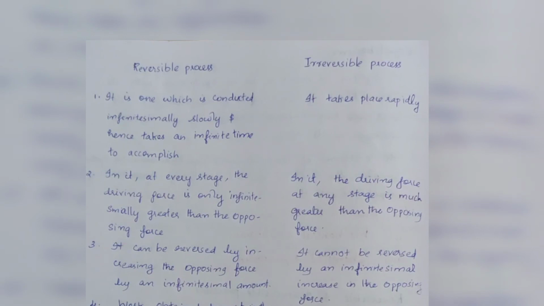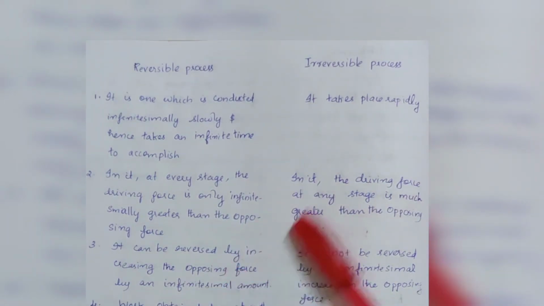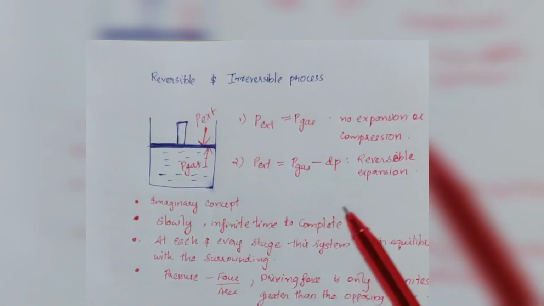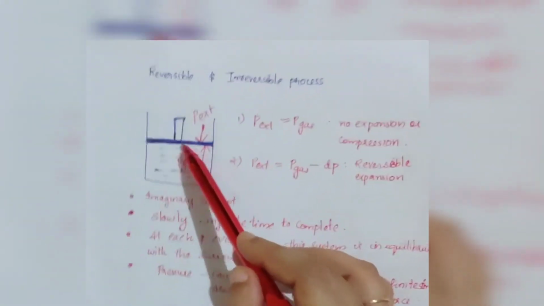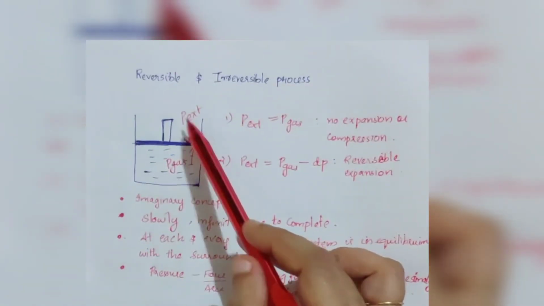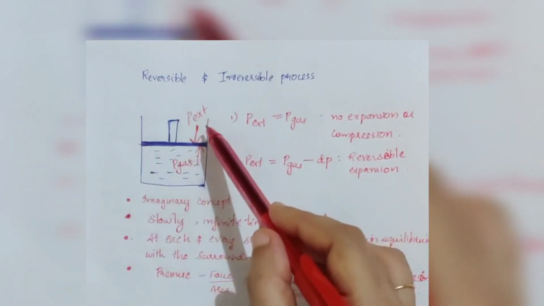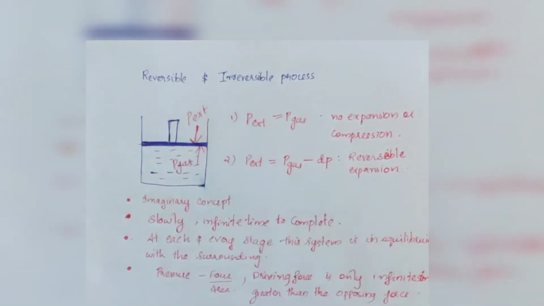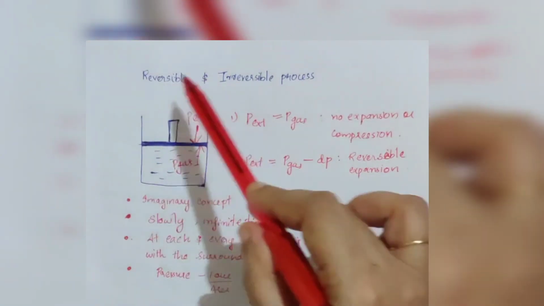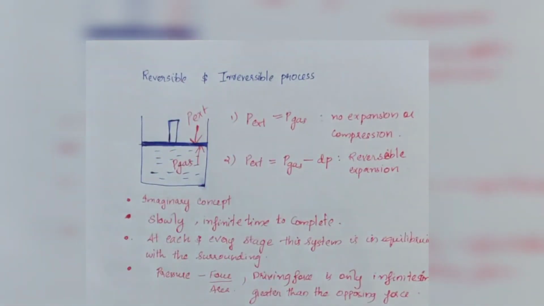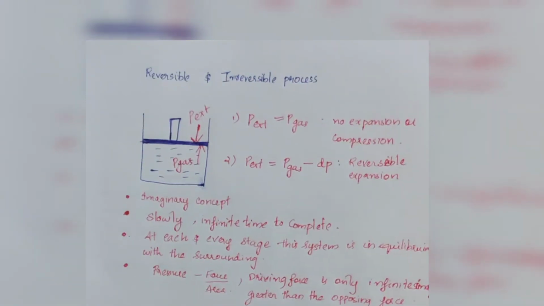That is, this reversible process can be reversed by increasing the opposing force. Which is the opposing force? That is, external pressure. By increasing the external pressure, we can reverse the reversible process.